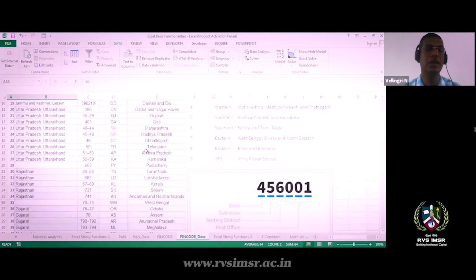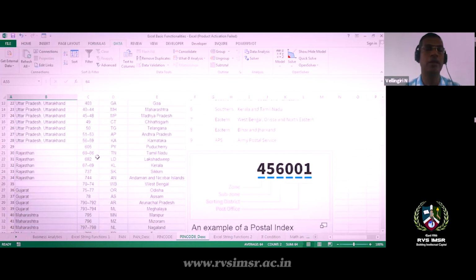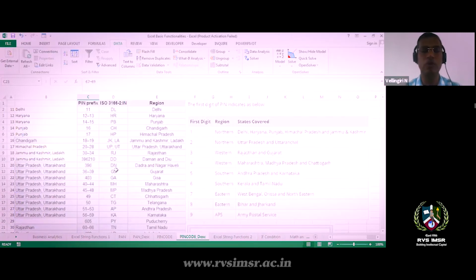You can see Tamil Nadu and Kerala. Tamil Nadu is 60 to 66: pin codes starting with 60, 61, 62, 63, 64, 65, 66 belong to Tamil Nadu. Then Kerala will be 67, 68, 69 as the first two characters of the pin code. So this is how the pin code has been designed. This is for your information.